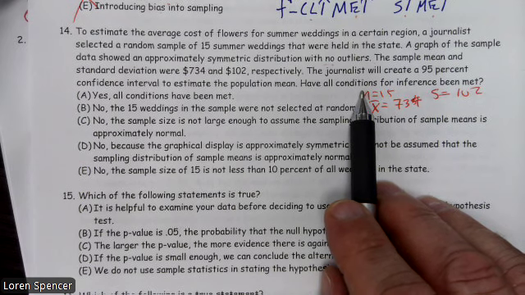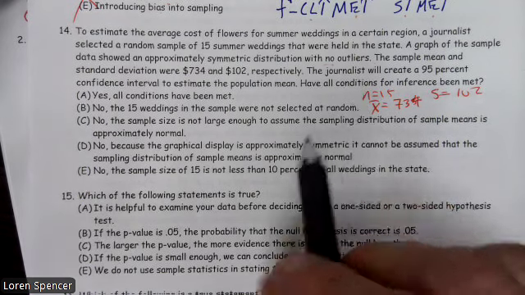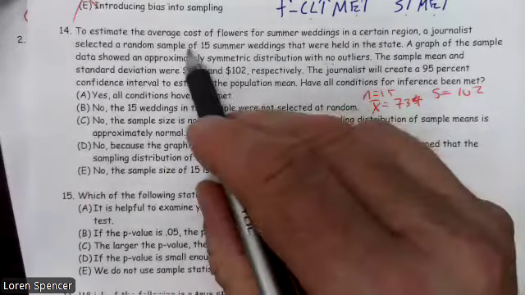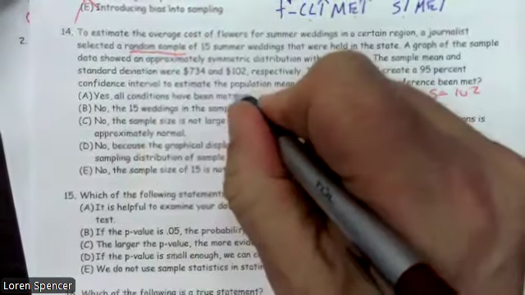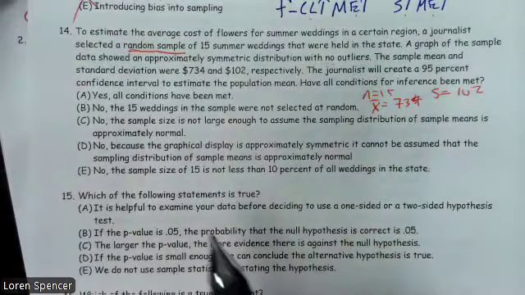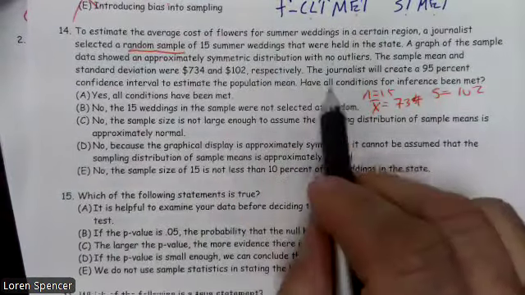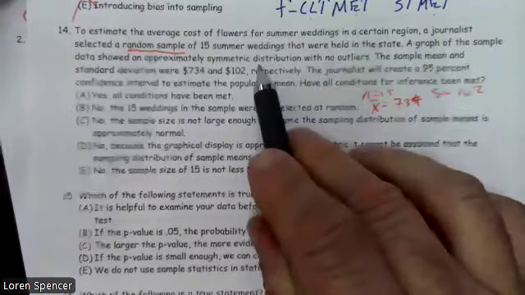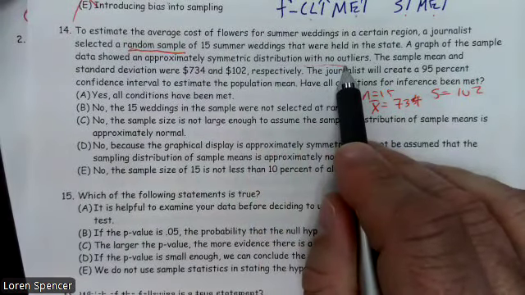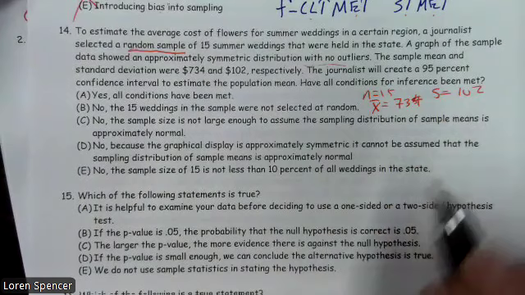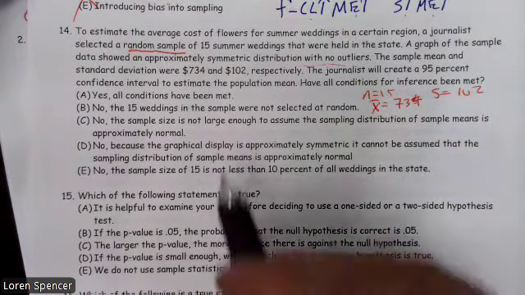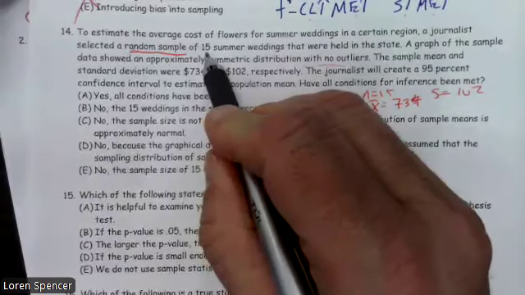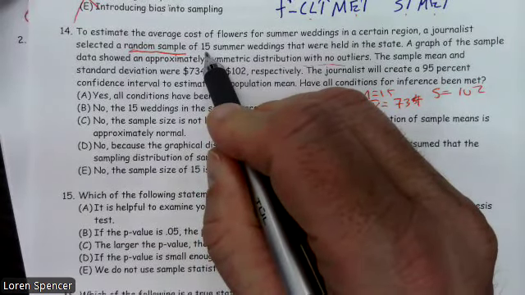Well, let's take a look. Random sample. Yay. We like that. Normality. We already said that they checked the distribution was normal with no outliers. So that's met. So the third one is n less than 10% of the population. The question is, do you think there are more than 150 weddings?